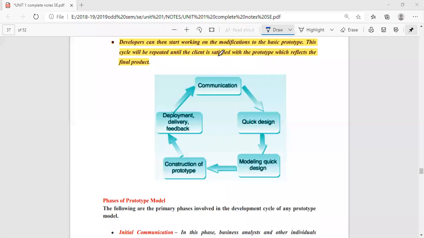Anyone can reply. Whether it is easy or not to develop a library software, it is easy. It is not more complex. When we want to develop a library software of your college, but just imagine Google Library. Is it an easy task to implement Google Library or update Google Library daily? No. It is a very complex task. Why? Because every day Google is updating new things. It is adding new things, isn't it?